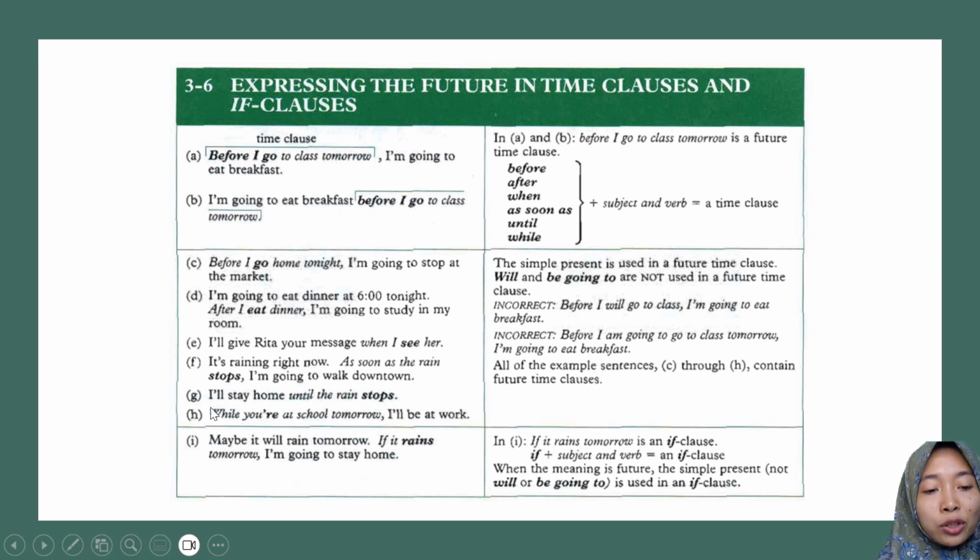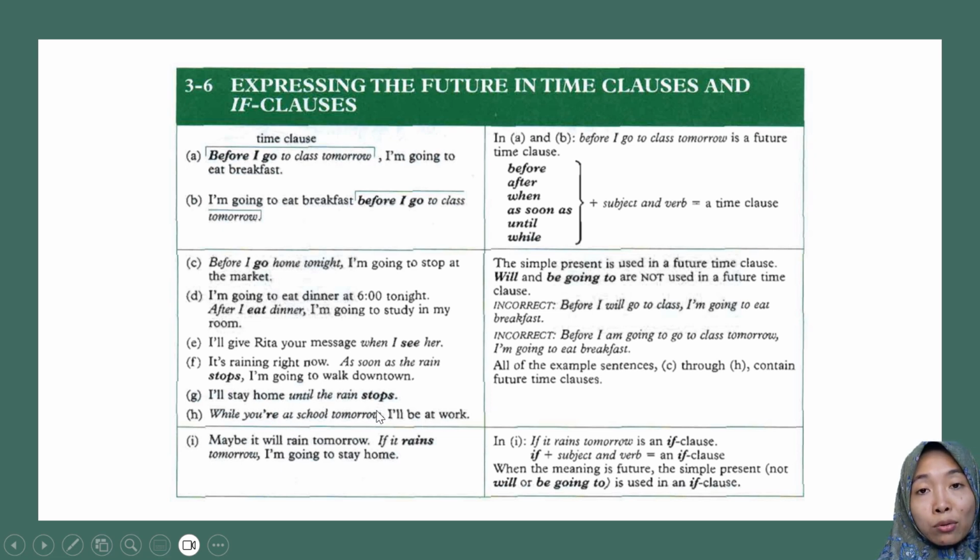And then G, I will stay home until the rain stops. Okay, until the rain stops is a time clause, so do not use will or be going to, even though the activity is in the future. Just the same as the last example, while you are at school tomorrow, I will be at work.